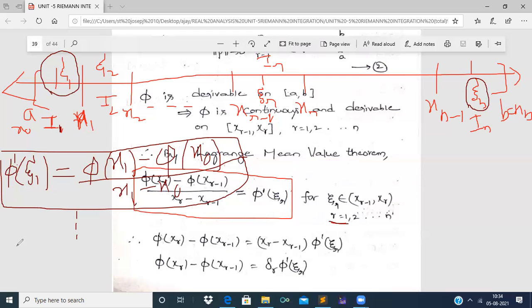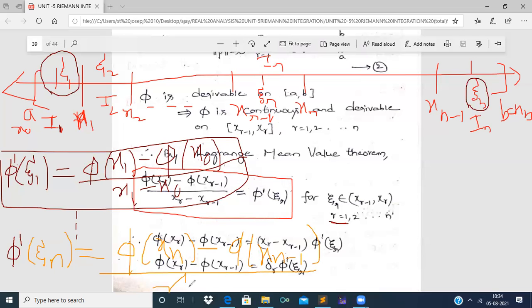So see here, phi dash of xi n will be equal to phi of xn minus phi of x(n minus 1) by xn minus x(n minus 1). All these conditions are applied as phi is continuous and derivable on the closed interval a comma b.